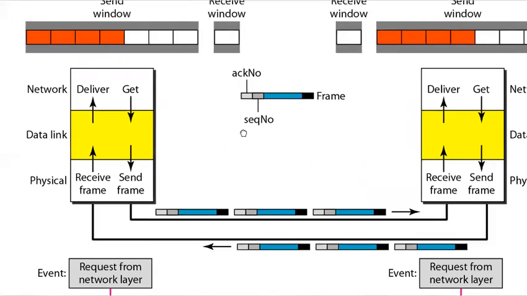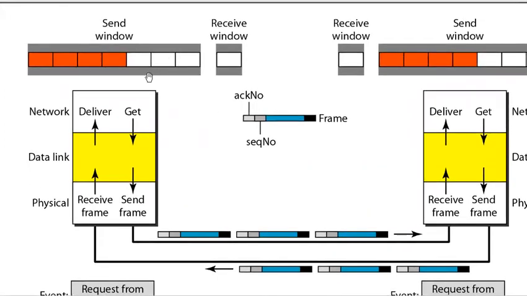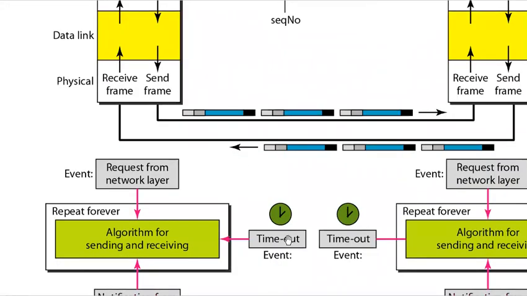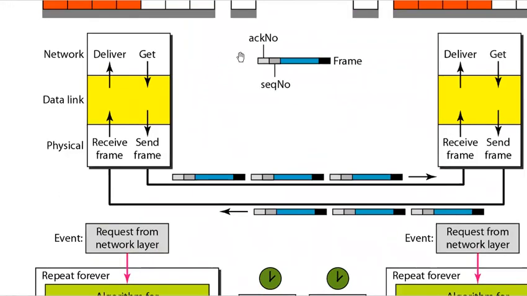So in this figure, note that each node has two windows. One is the send window and one is the receive window, and both of them also need to use a timer. Both the sender and the receiver are together, so it is sending the frames and also receiving the frames. We will name them sender A and sender B, and simultaneously receiver A and receiver B. They are involved in three events: first is the request, then the arrival, and third is the timeout.